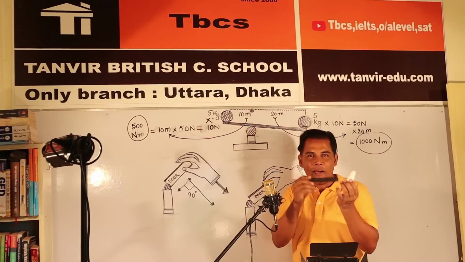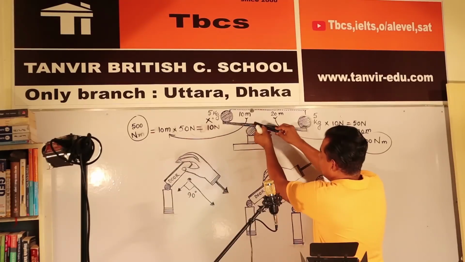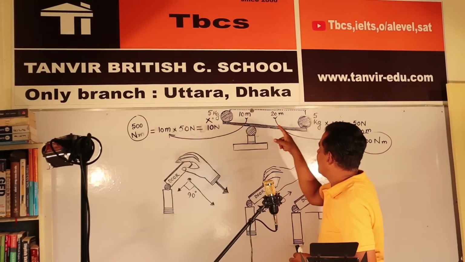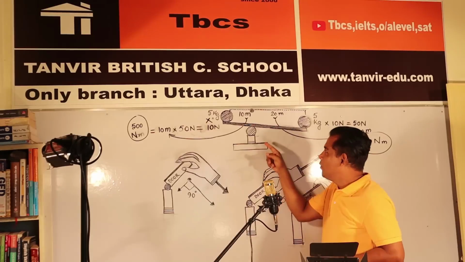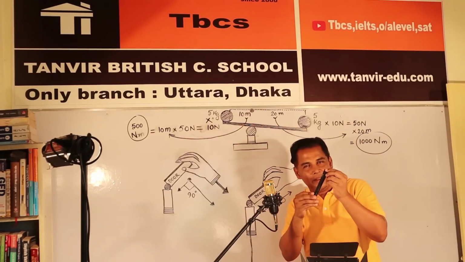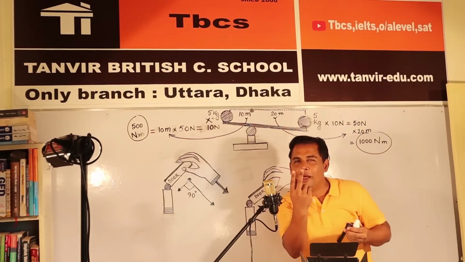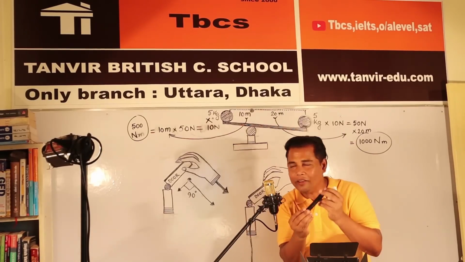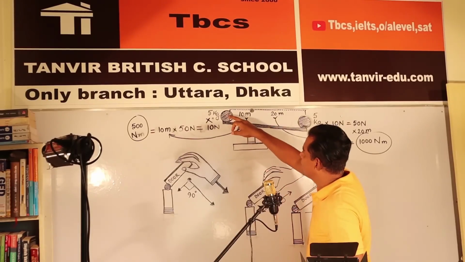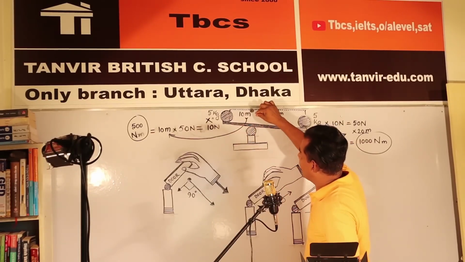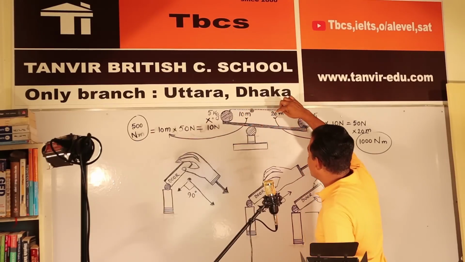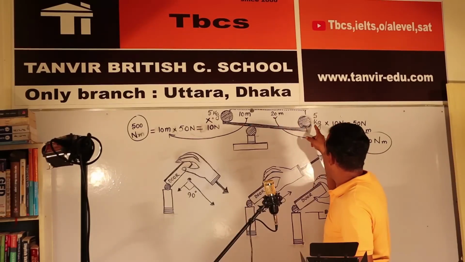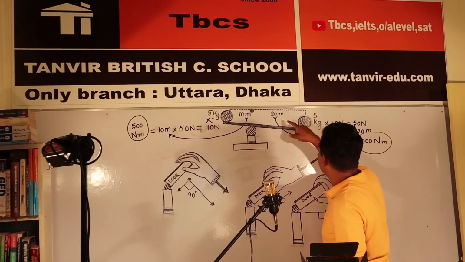Now, you understand this. You are watching the same weight, 5 kg, same weight 5 kg. Why do things become like this? Moment has two materials, I told. One is length, another is weight. You are watching here 5 kg, but here the length is 10 meter, but here the length is 20 meter. So 5 kg and 5 kg.